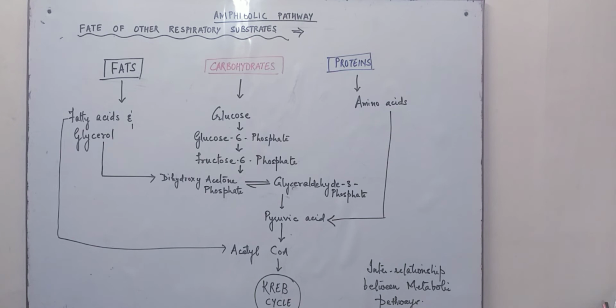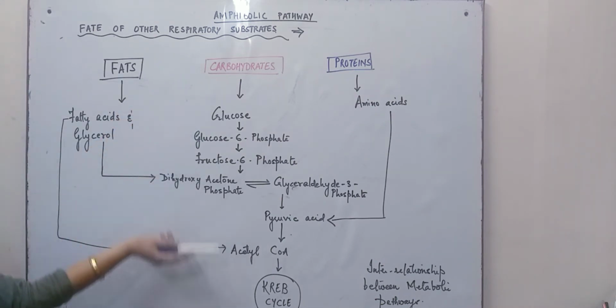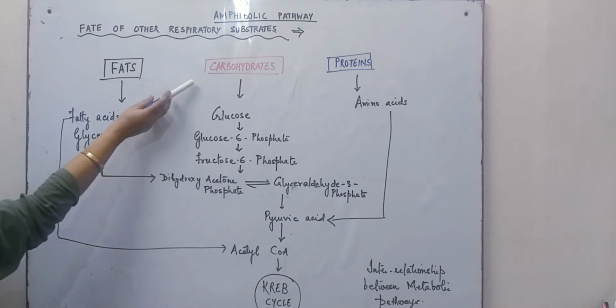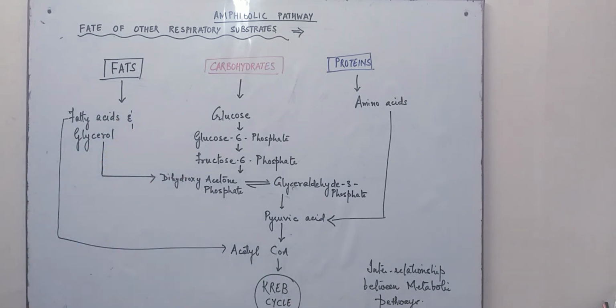Although we can consider glucose as the main substrate for respiration, the carbohydrate doesn't directly enter the Krebs cycle. It gets broken down into simpler sugars, that is glucose, and then further it breaks down and finally enters as acetyl coenzyme A into the Krebs cycle.